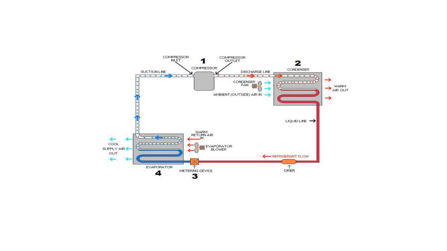Now the liquid refrigerant, after coming out from the evaporator, converts into gas, low pressure gas. Here the warm air of the room gets converted into cool air, which makes the room cool. Now this low pressure refrigerant goes to the compressor.